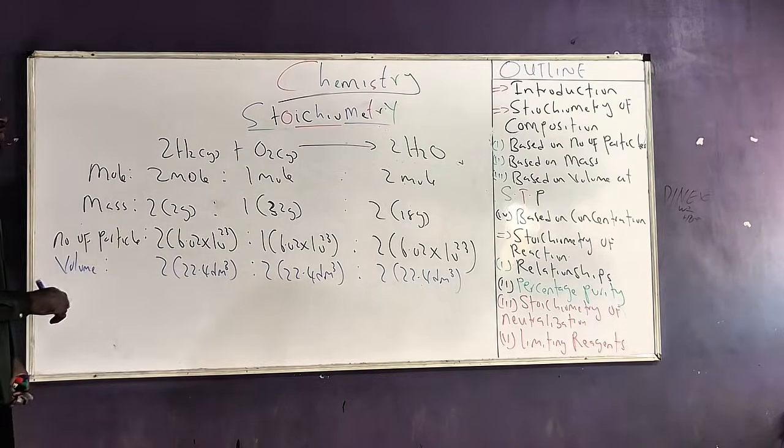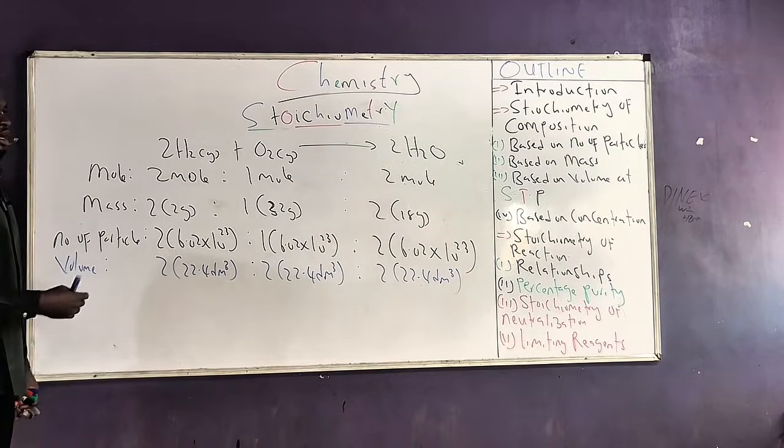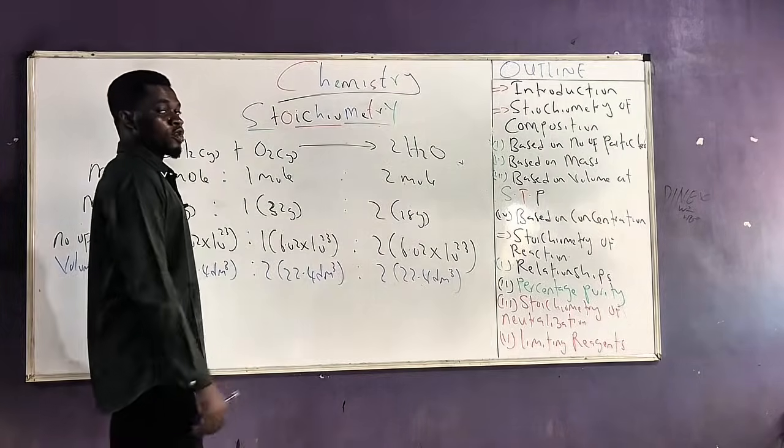So the stoichiometric coefficient is actually the reason why I'm able to do all of these things. And like I said, it is an application of our stoichiometry of composition.